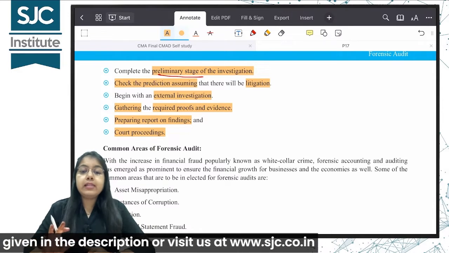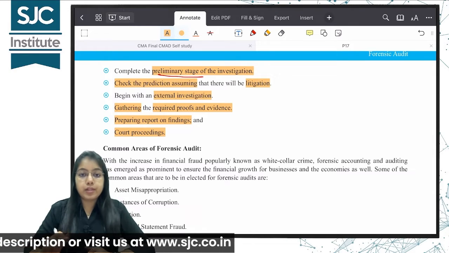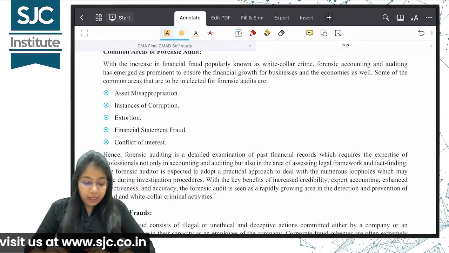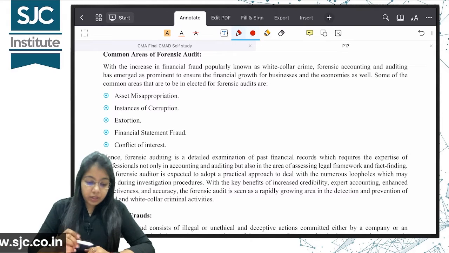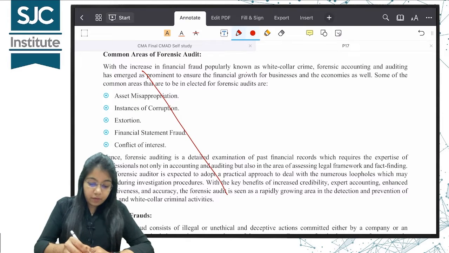All right. So these are the 9 steps for conduct of forensic audit. Common areas of forensic audit we have already done. Okay. So you can just strike this off. We have already covered it.